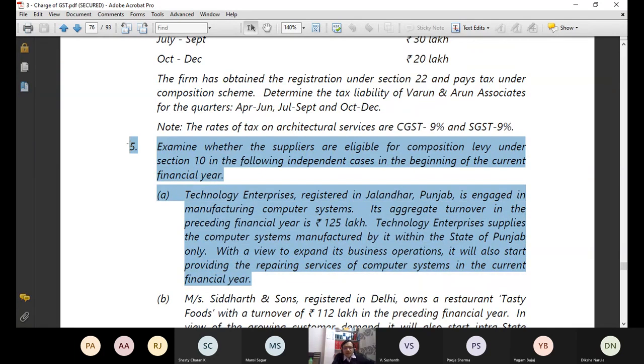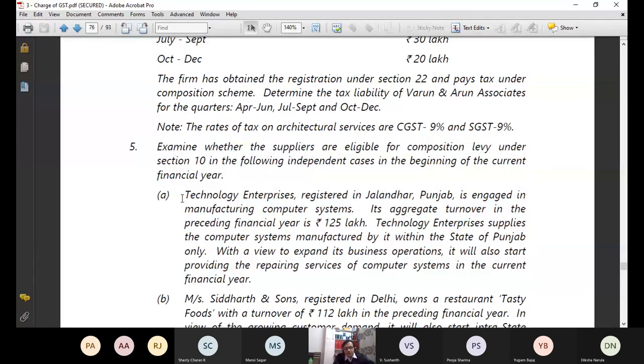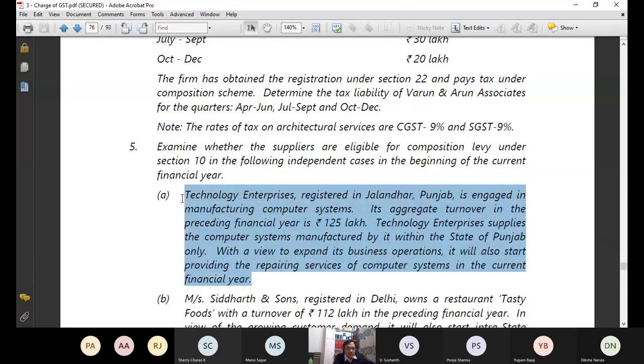Examine whether the suppliers are eligible for composition levy under section 10 in the following independent cases in the beginning of the current financial year. So whether I am eligible for composition levy scheme or not, this is what the question is. And what is my A? I want to ask only this first case. Let me read it. You simply try to tell me what will be the answer. It may be wrong, but please try.